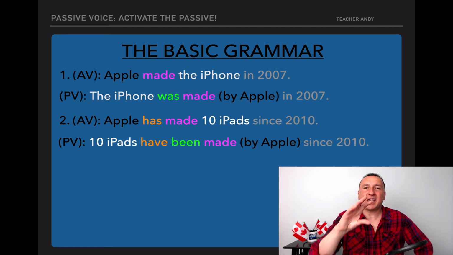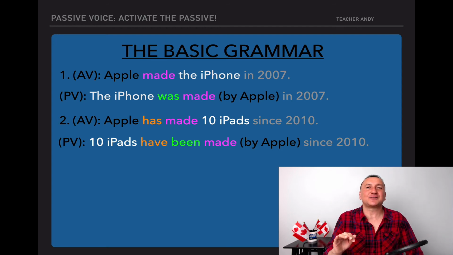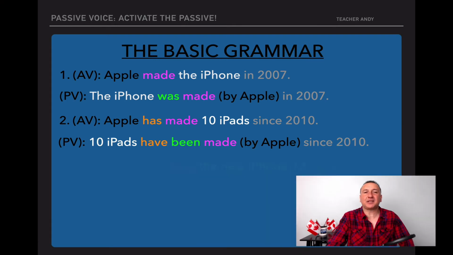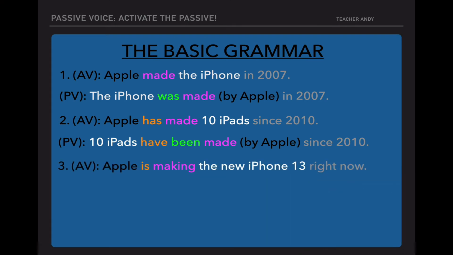Again, don't worry. We have this formula in a second and a few slides for you to review. But let's go ahead and move on and tell me for the other ones. For example, number 3. Apple is making the new iPhone 13 right now. How do you transform that one to passive voice? Go ahead and try to do it. This one's tough.